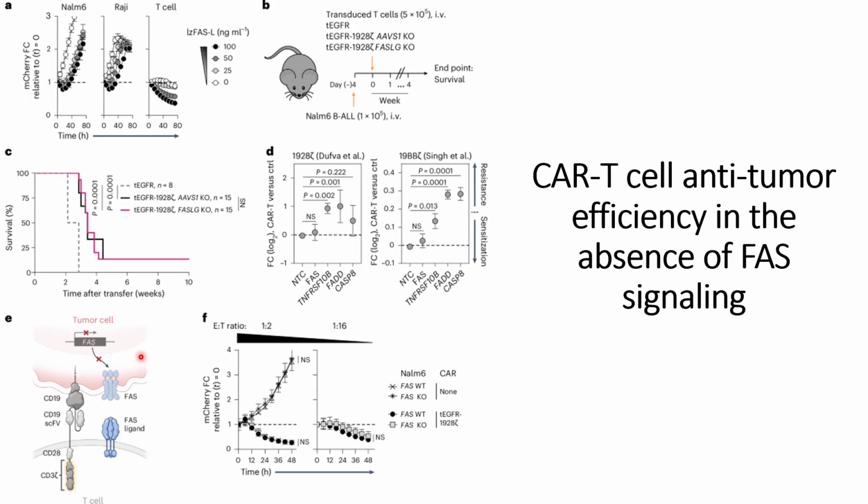Next, they wanted to check whether, if the FASL signaling pathway is disrupted in the tumor cells, it also has a similar effect on the increased anti-tumor efficiencies of the CAR T cells.